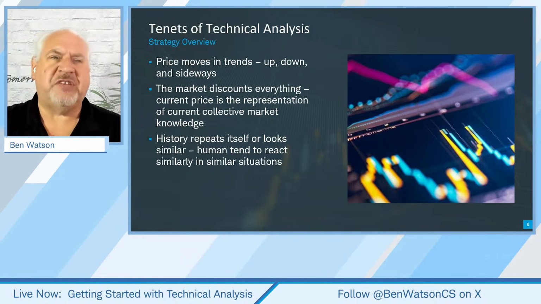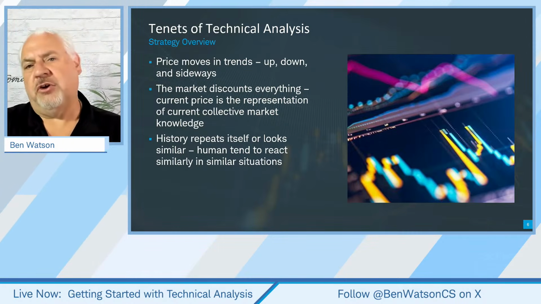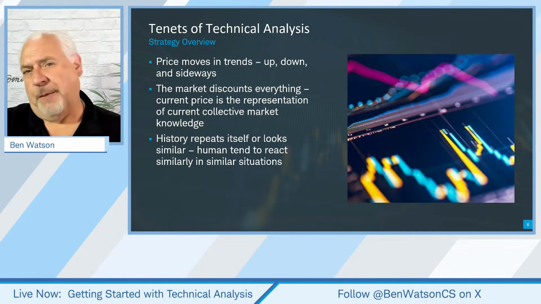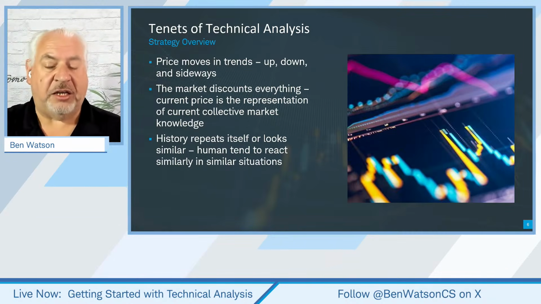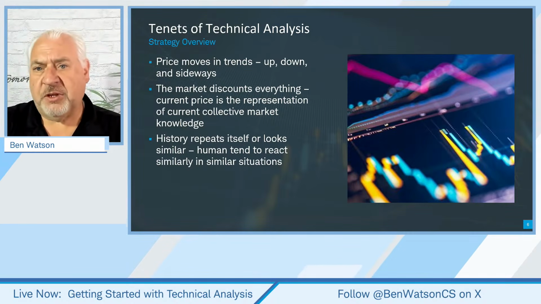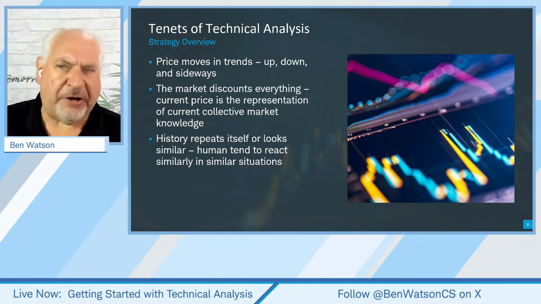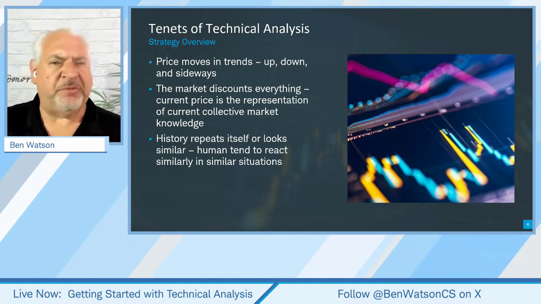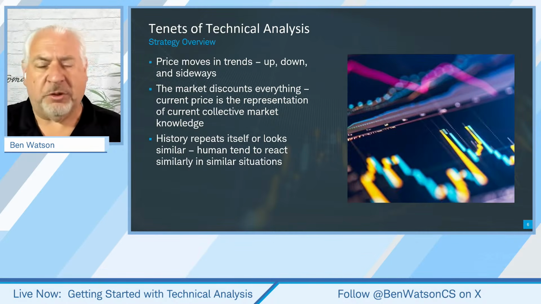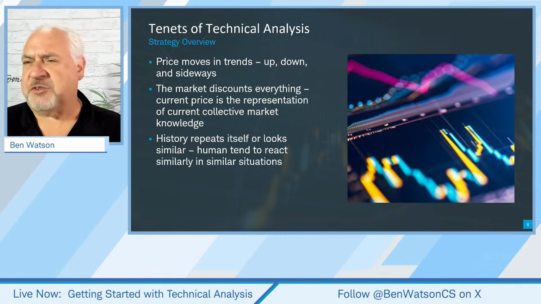We talked about this last week, the idea that price tends to move in a trending fashion. And that trending fashion can either be up, down, or sideways. And that's based on really the efforts of buyers or sellers, right? If there are lots of buyers present, they're pushing price up. If there are lots of sellers present, they're pushing price down. If there's roughly some equilibrium, they're keeping that price the same within a particular range. You might see some sideways movement.